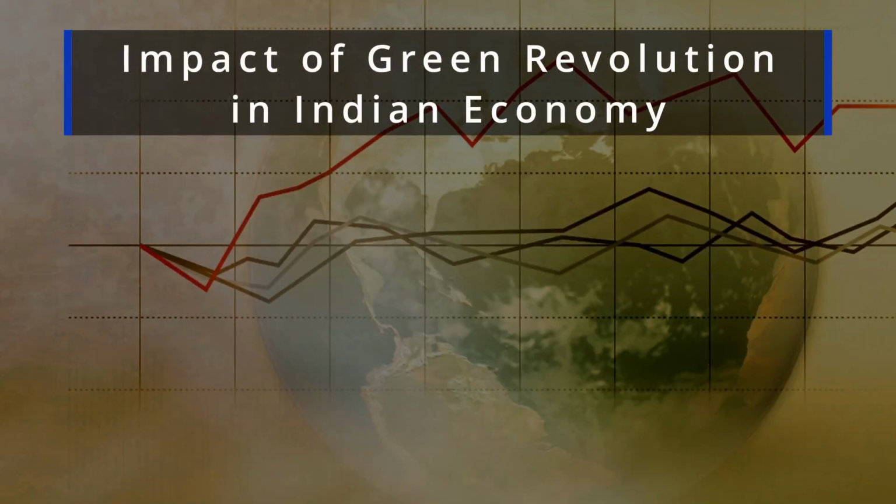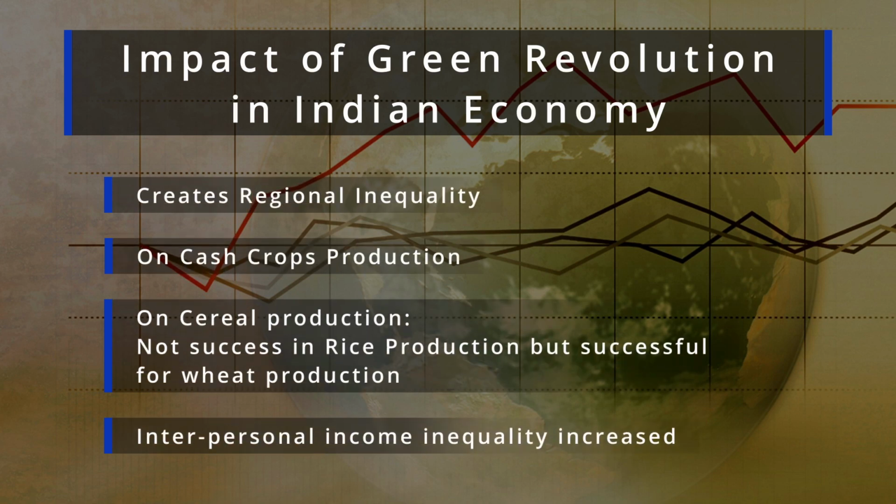And at the same time, you can understand that interpersonal income inequality has also increased. Why? Because if a person could get access to the Green Revolution, whatever be the background, then his per capita income will increase. But those who could not are poor and become more poor. So this is how income inequality among individuals is rising continuously.